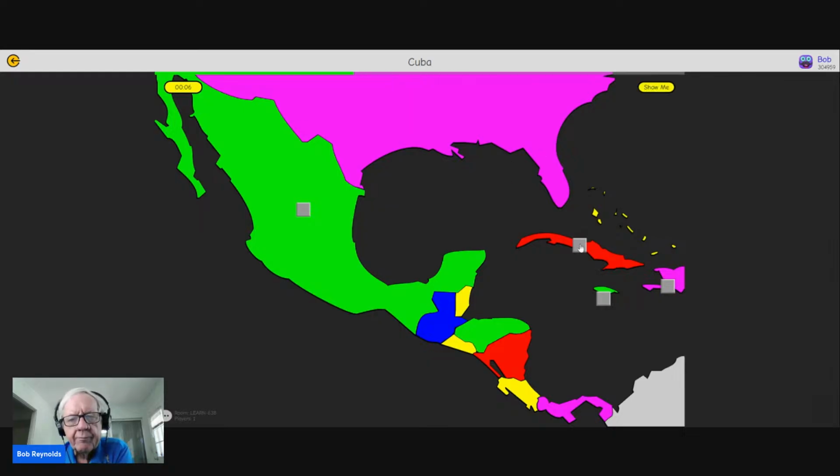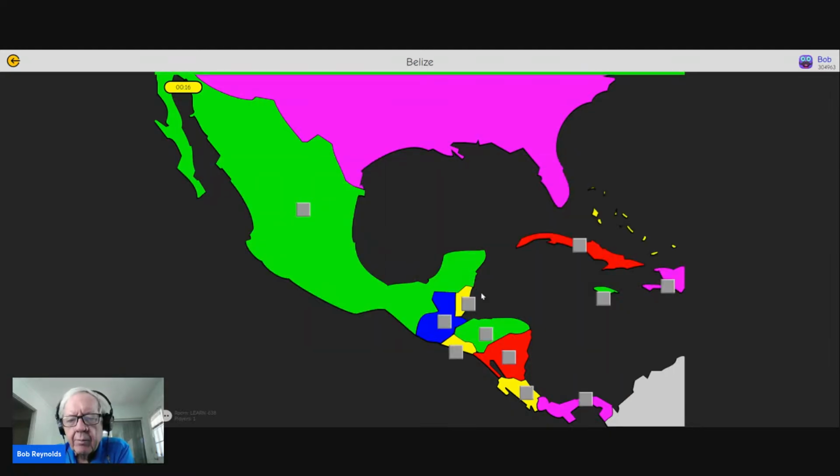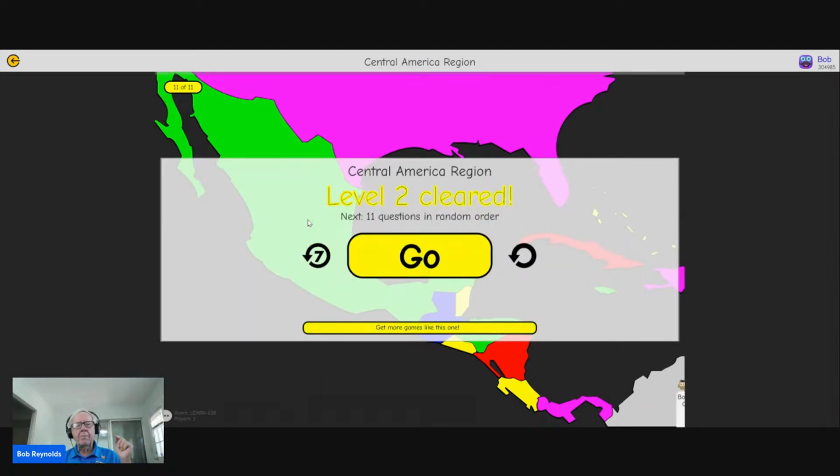And these are easy. At least Cuba is easy, and so is Mexico. It asks for Haiti, it asks for Jamaica, and Mexico. We did not beat the clock, so this time we'll go through and beat the clock. Still, if you're going to beat the clock, you don't have time to look at the question. You have to know Belize, Costa Rica, El Salvador, Guatemala, Honduras, Nicaragua, Panama, Cuba, Haiti, Jamaica, and Mexico. We beat the clock, so now we do all of those in random order.